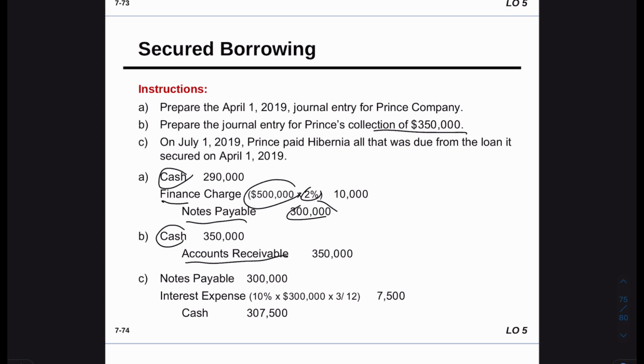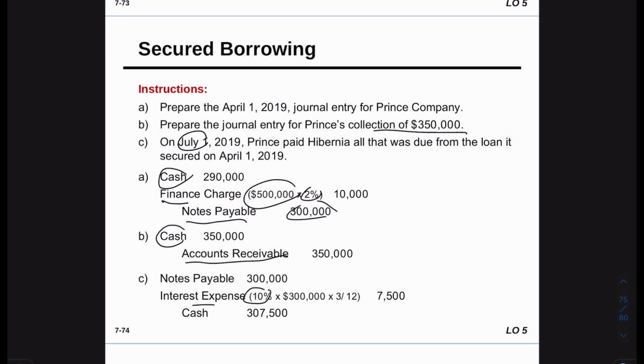And then at the end of the year, we have to pay the full amount of the interest because we didn't pay any interest. So we started from July, June, and April. So for the 3 months we didn't pay any interest. So we're going to have an interest payable for the 3 months.